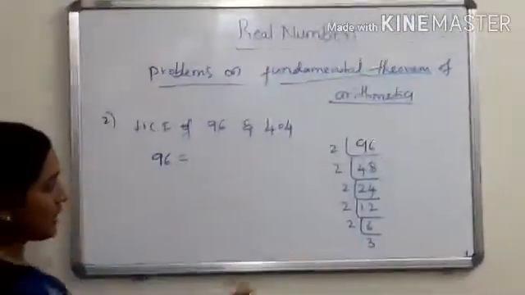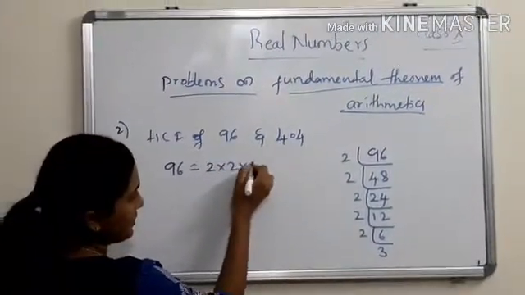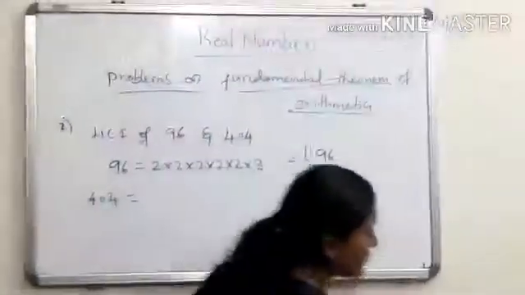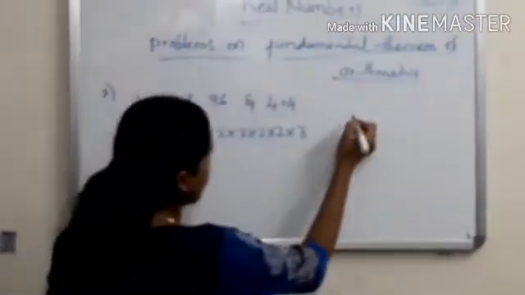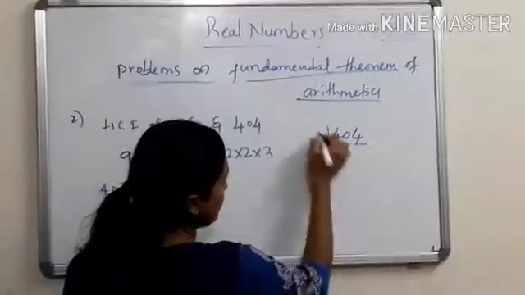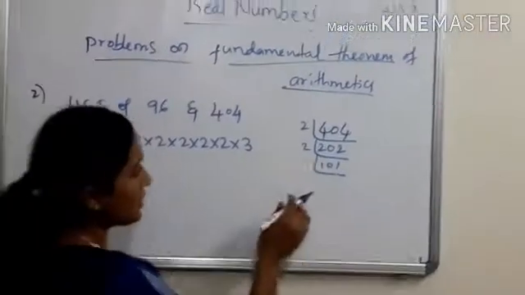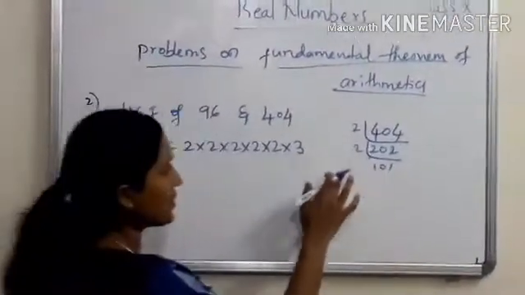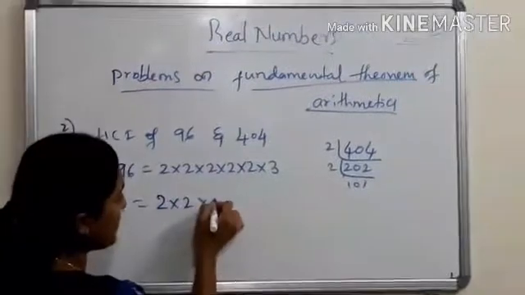And finally we got 3, we can't factorize again. So 2 into 2 into 2 into 2 into 2 into 3. One more, 404. Then write down 404 as the product of its prime numbers with the help of the factorization method. 2 202s are 404, 2 101s are 202. So 101, again we can't factorize. So let it be like this only. 101 is a prime number. So here I will write 2 into 2 into 101.